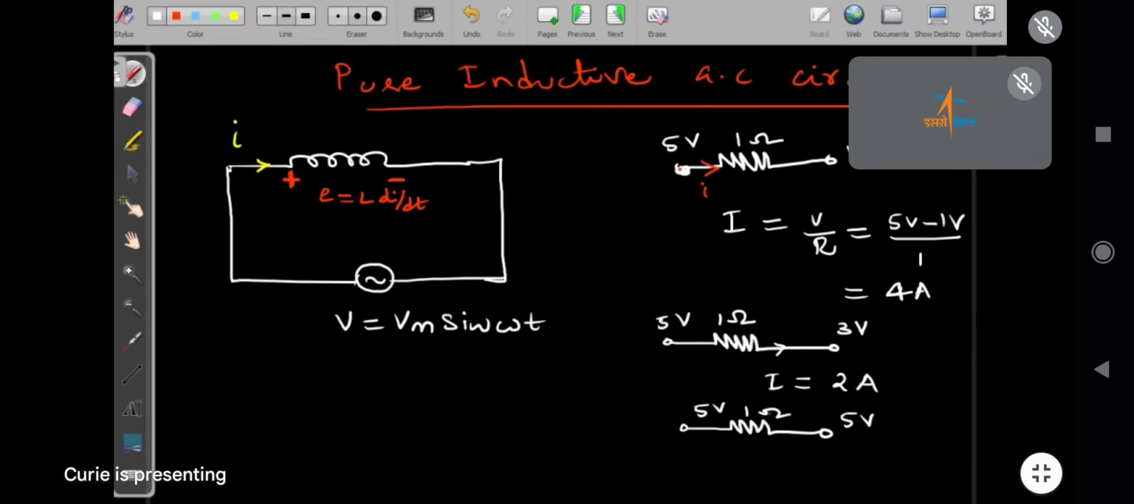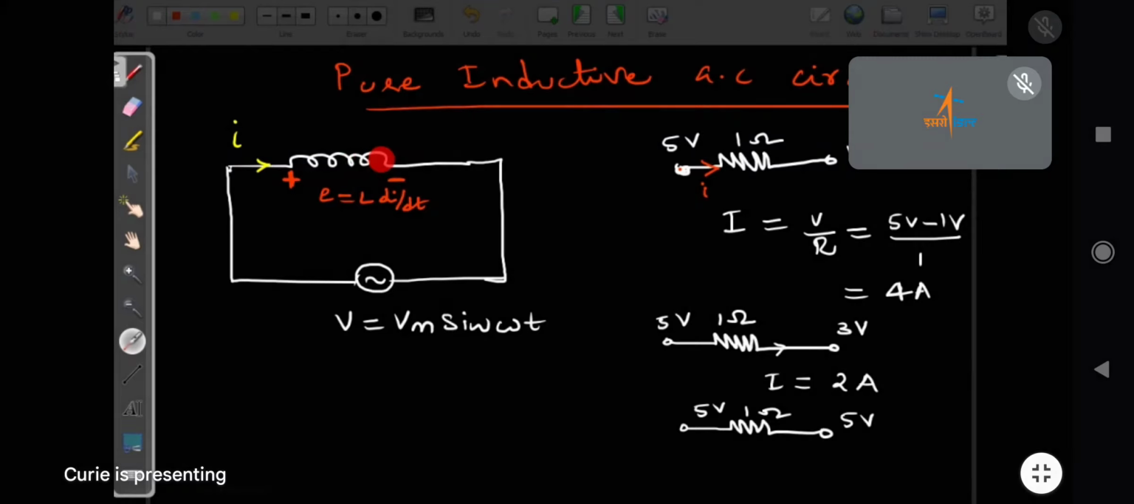Sir, 0. Because the potential is saying there is no current flow. Yes. Similarly, this inductor, what is happening? See here, this terminal at a particular instant has a plus voltage. So current is flowing from higher potential to lower potential.